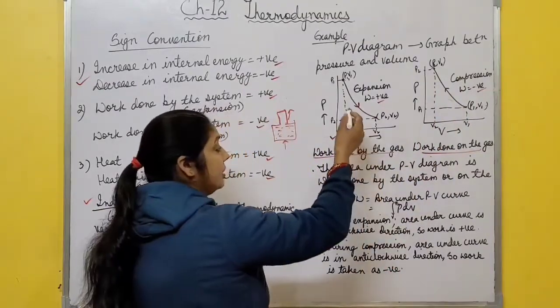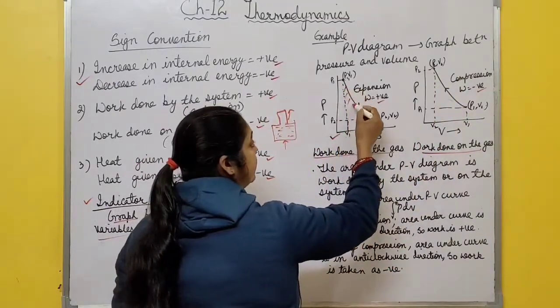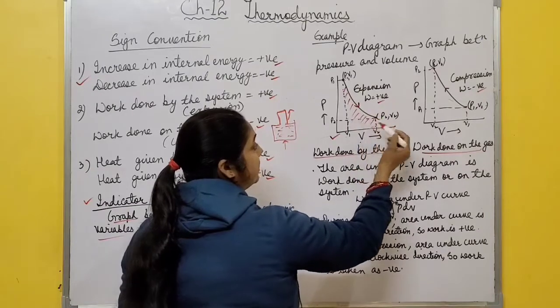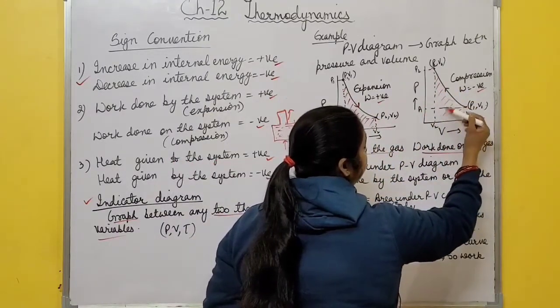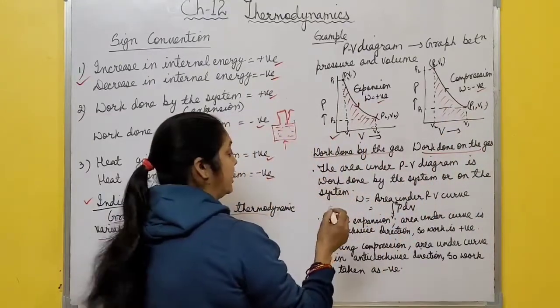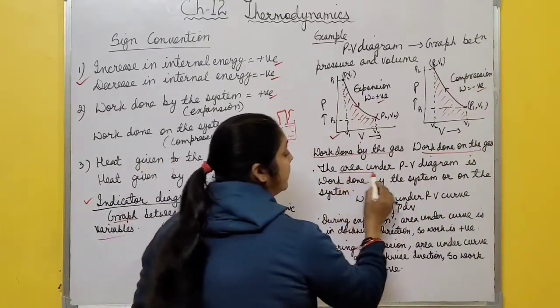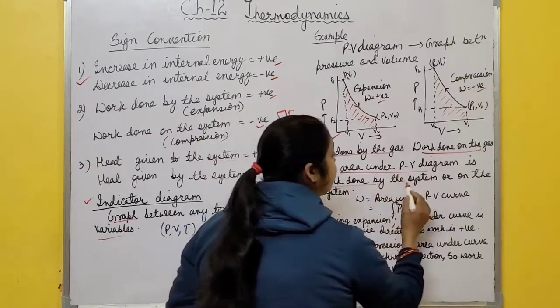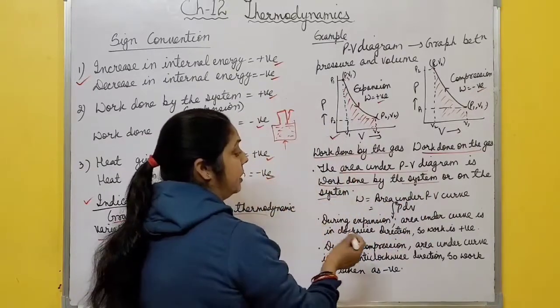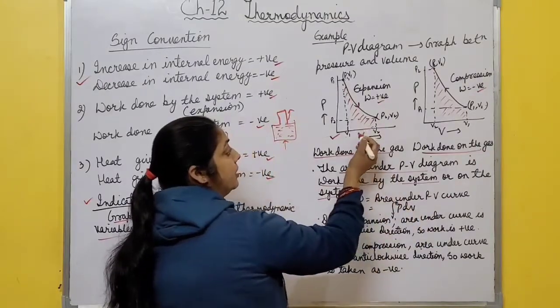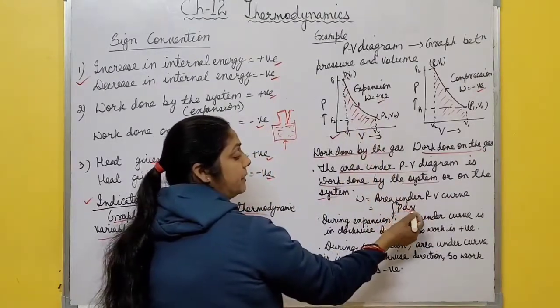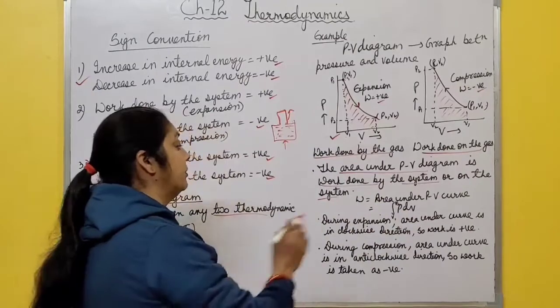Graphically, the area under this curve gives total work done. The area under this PV diagram gives total work done by the system or on the system. So this area under the PV diagram is work done by the system or on the system. You can write work done is equal to area under PV curve, and it is equal to integration of P dV from V1 to V2, right?